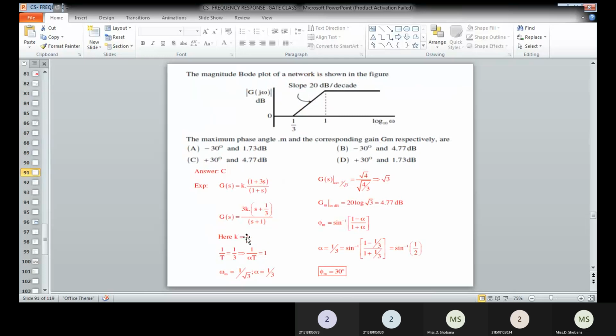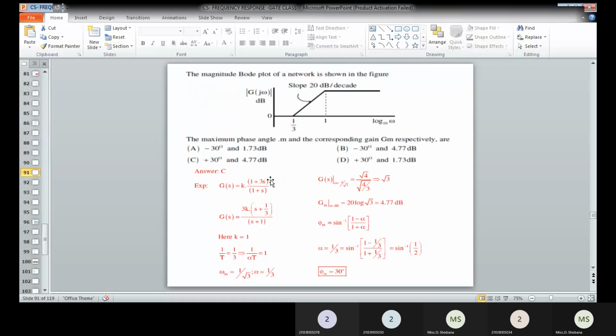Now we have to determine the maximum phase angle and also the gain, because we have these two things. In order to do that, we assign the K value equal to 1. We can have the transfer function as 3K, that means K is considered as 1.